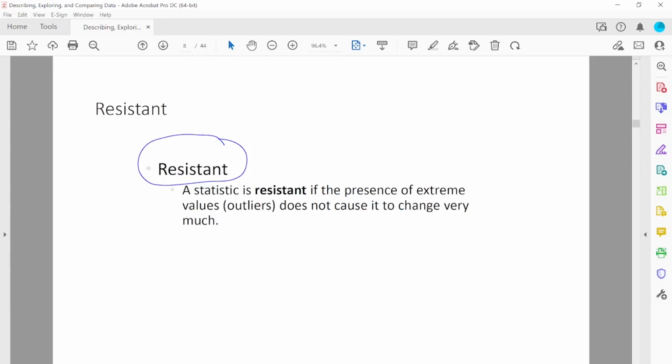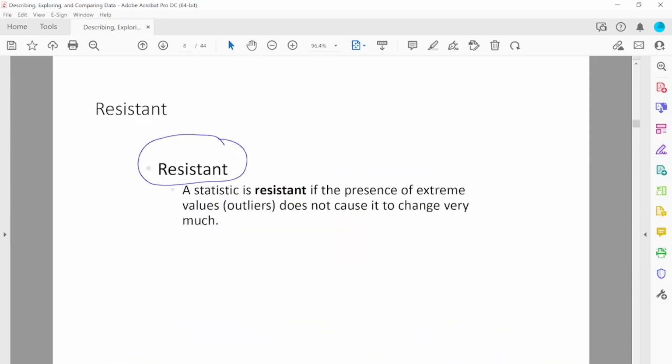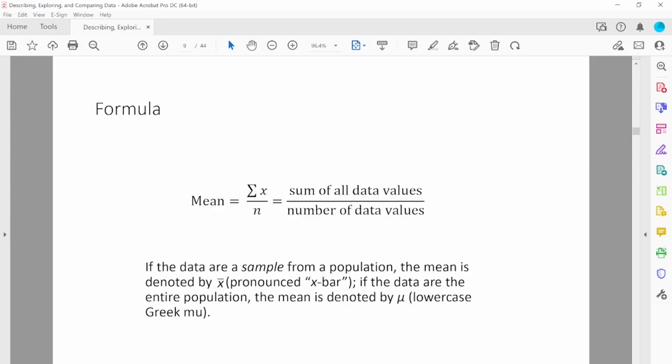Resistant means the outlier should not affect that measure of center that much. Remember, a measure of center is a number we plan to use to represent the center of the data.